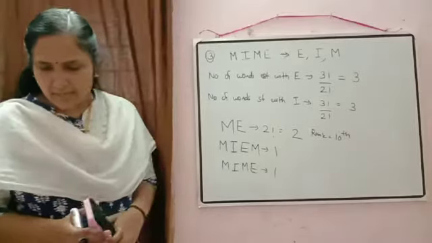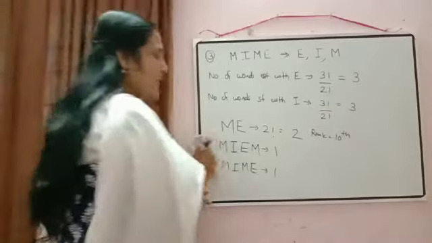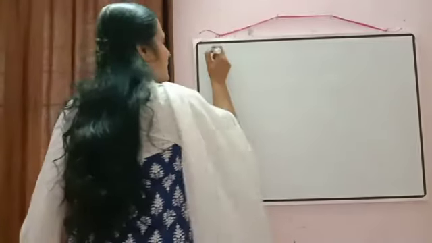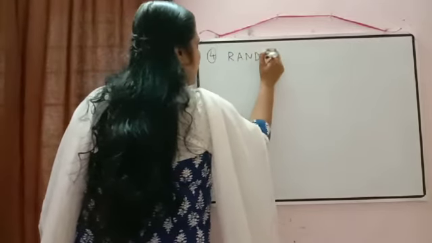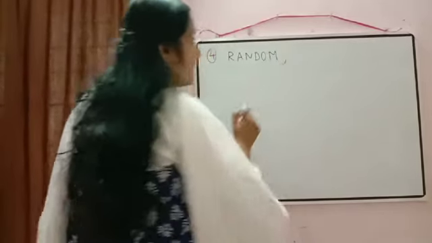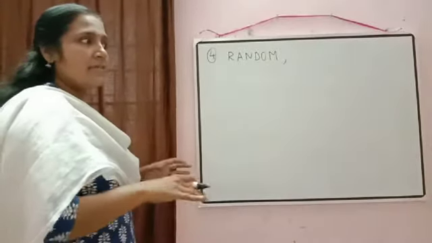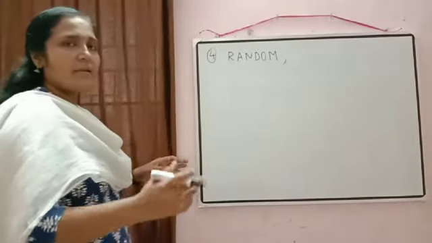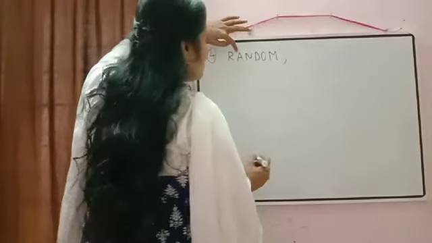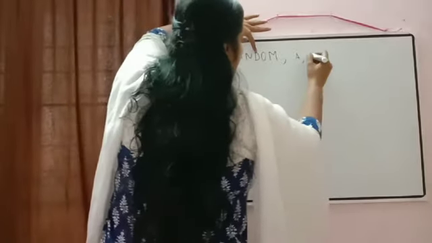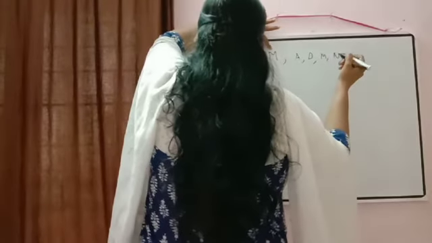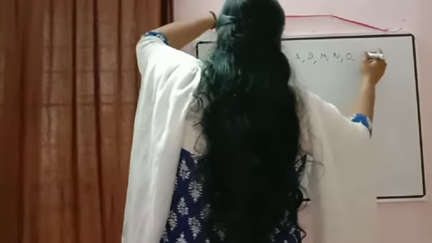Now write down the next one, RANDOM. R-A-N-D-O-M. So first we can arrange how the letters will be arranged when we are writing it in dictionary there. So in alphabetical order we can arrange there. So first what will come? All the words which are starting with A. After that starting with D. Then starting with M. Then starting with N. Then O, and at last R will come.